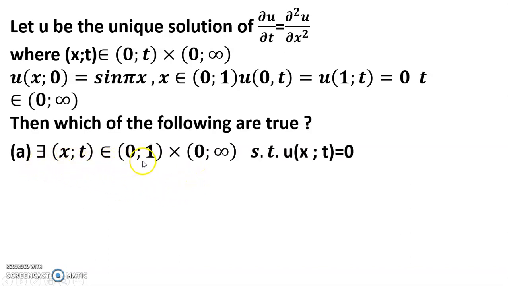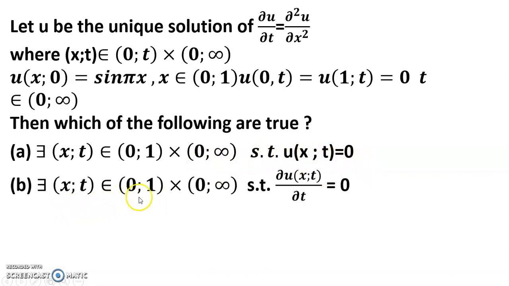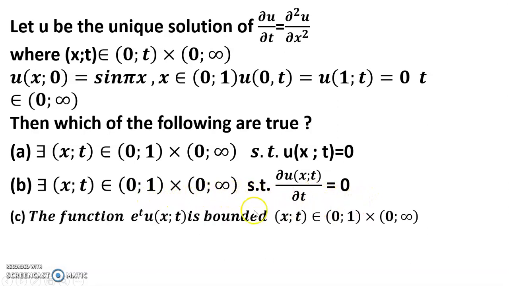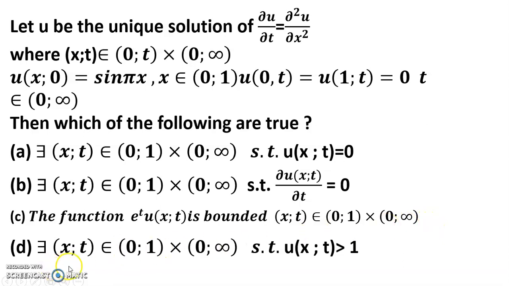Then which of the following are true? There exists (x, t) in (0, 1) × (0, ∞) such that u(x, t) = 0. There exists (x, t) in (0, 1) × (0, ∞) such that ∂u/∂t = 0. The function e^t u(x, t) is bounded on (0, 1) × (0, ∞). And there exists (x, t) in (0, 1) × (0, ∞) such that u(x, t) > 1.